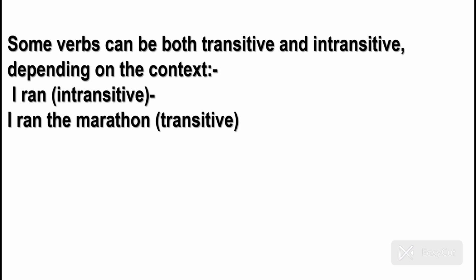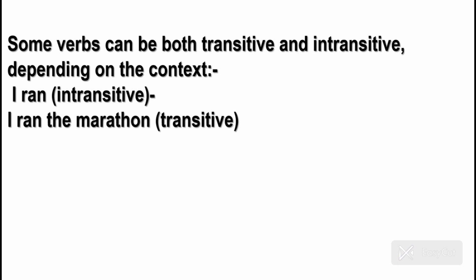Alright, so here's another case that is important to discuss. Some verbs can be both transitive and intransitive depending on the context. Is it clear to you? जैसा कि हमने कहा कि we have categories of verb, we have a clear-cut distinction that either the verb is transitive or the verb is intransitive.